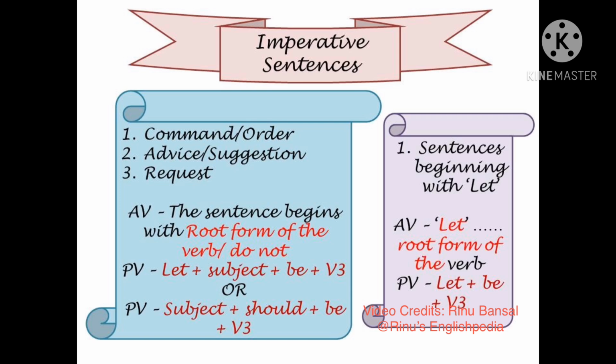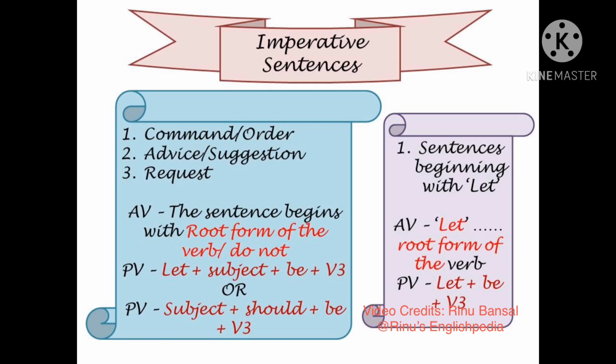In imperative sentences, such as those which express command or orders, advice or suggestion or request, in the active voice we have the structure, root form of the verb or do not for negative sentences. The passive voice of these sentences will become let plus the subject plus be plus third form of the verb or subject plus should plus be and the third form of the verb.